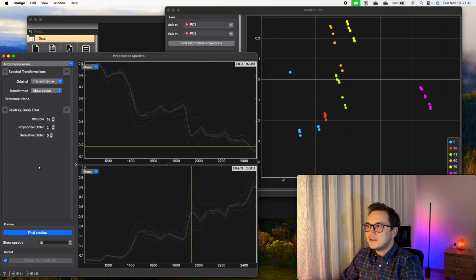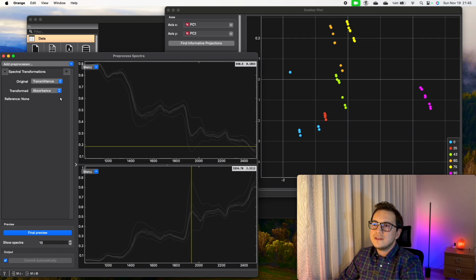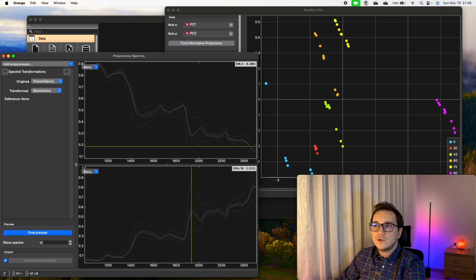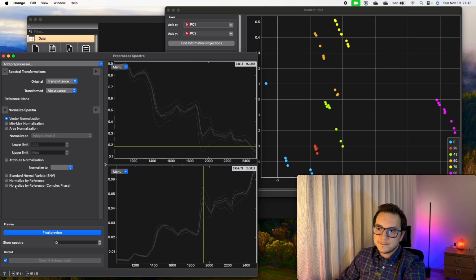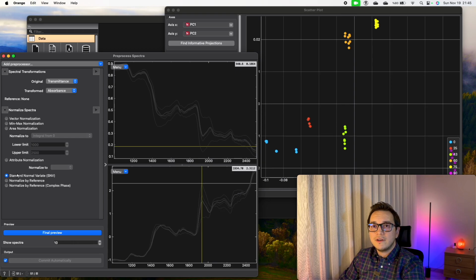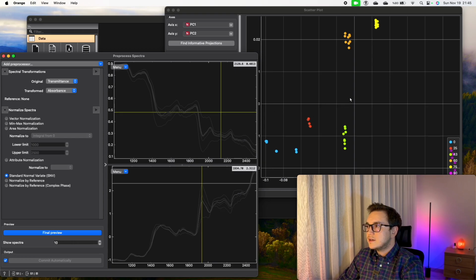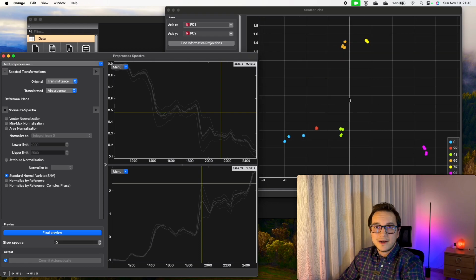Let's lose the cuts. You can do a lot of things in here, but first thing was, since we get the transmittance data, we wanted to transform it to absorbance, just to start with. And then we include, let's say, normalization. Generally, I use standard normal variate because for food samples, this is one of the best performing ones. So you see the groupings are getting better now.